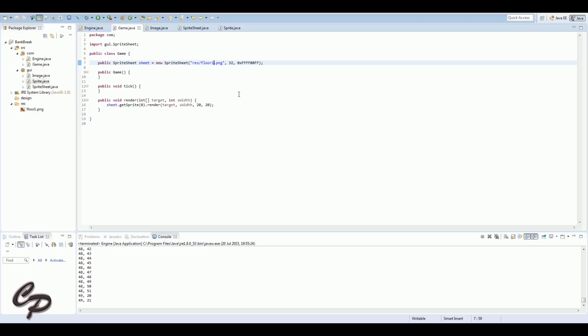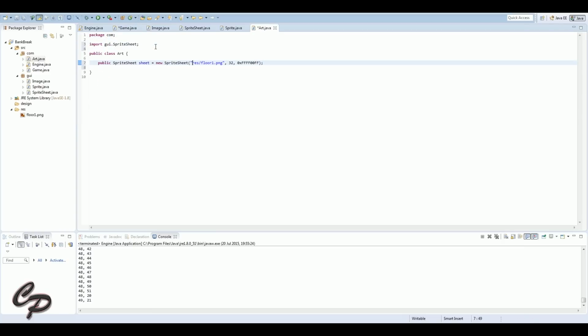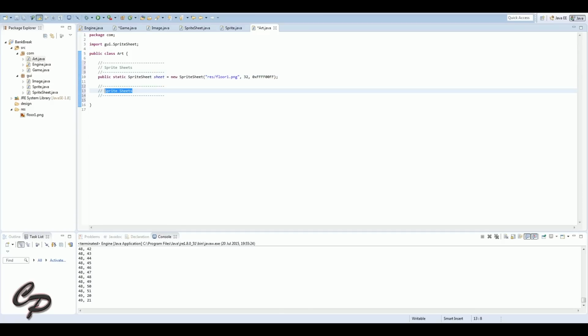So the sprite sheet does make it a lot easier. What it means is I can just load sheets and sheets in now, and that will literally be the home basically of everything. And this is the art class which I've just made here, and this will hold all the art for the game. Do apologise, my screenshot's on. Yeah, that'll hold all the art for the game, so all the characters, everything, including the levels.